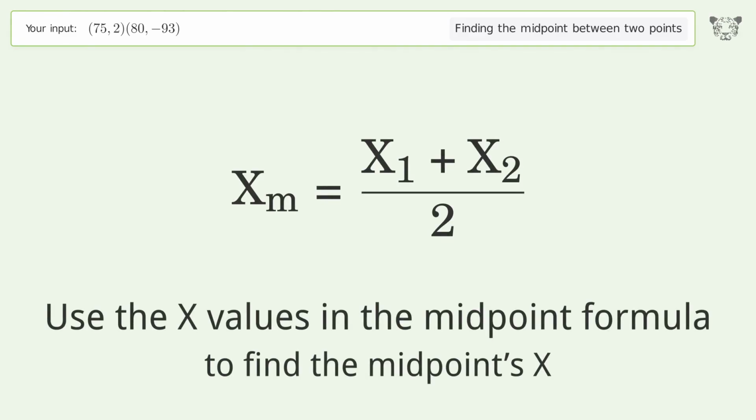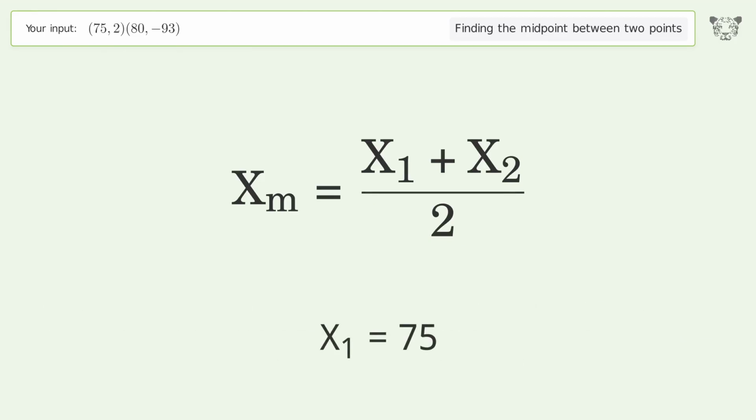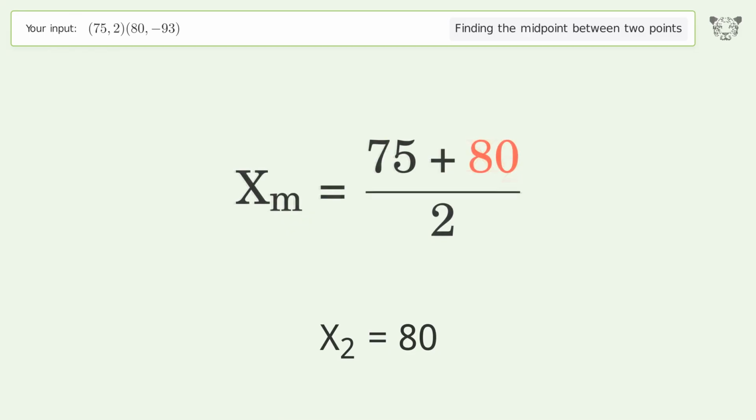Use the x values in the midpoint formula to find the midpoint's x. x1 equals 75. x2 equals 80. Simplify the arithmetic.